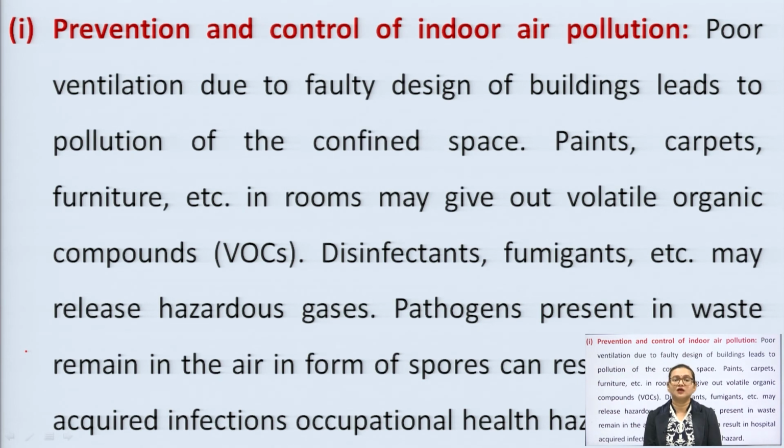First of all, remove the faulty designs which are leading to less ventilation. The indoor places, the domestic places, residential areas, all should be very well ventilated, all should be very airy. Secondly, we should try to remove VOC from all the solvents, from all the substances like paints, varnishes, polishes, different carpets, different furniture which have polishes and paints on them. We should try to use maximum VOC-free substances in our houses.